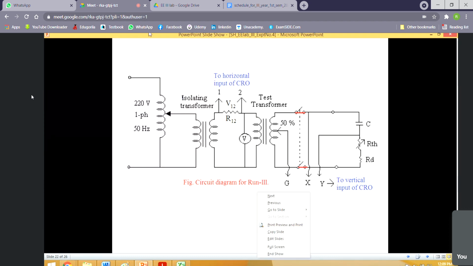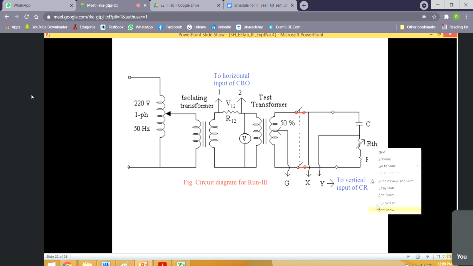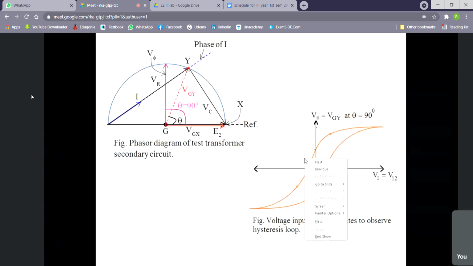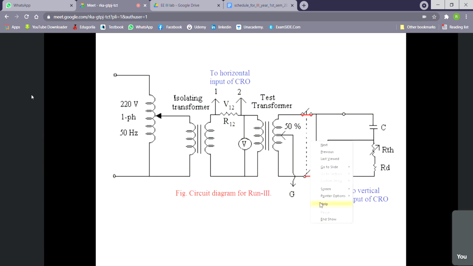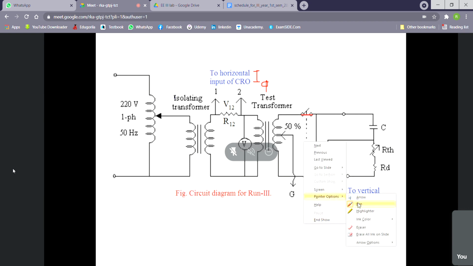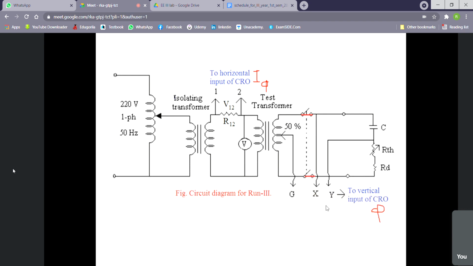That means it will be proportional to I, the magnetizing current I phi you may say, and it will be proportional to phi.